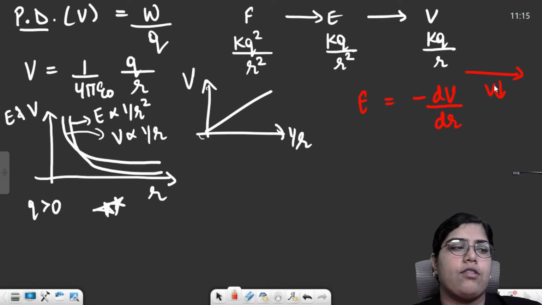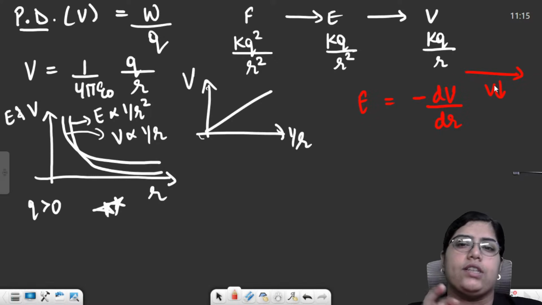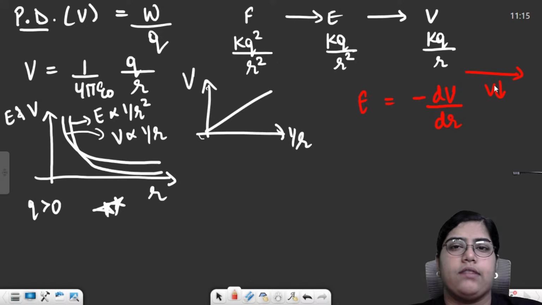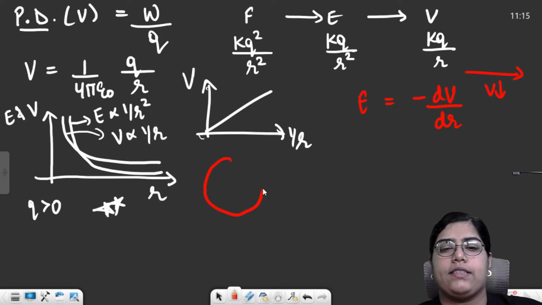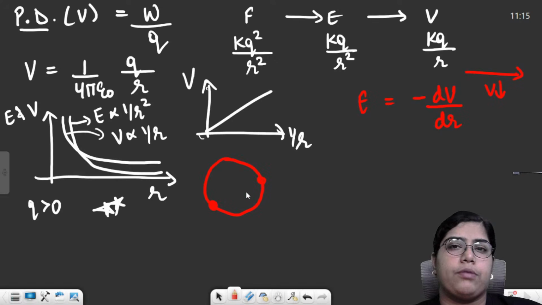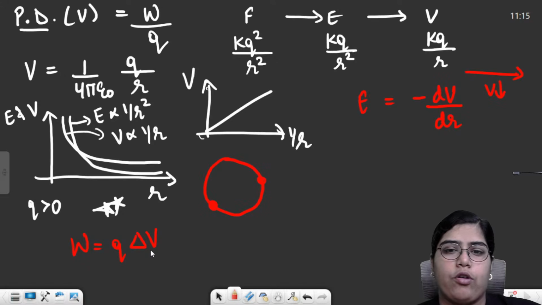Then there was something called an equipotential surface. Equipotential surface is basically those surfaces at which the potential is equal. Equipotential means equal potential surfaces. Work done on taking any charge from one point to another. For example, if I say this is an equipotential surface, that means at this point and at this point, at every point the potential is the same. I can simply say work done is equal to q into delta V, charge multiplied by change in potential. That will be the amount of work done.